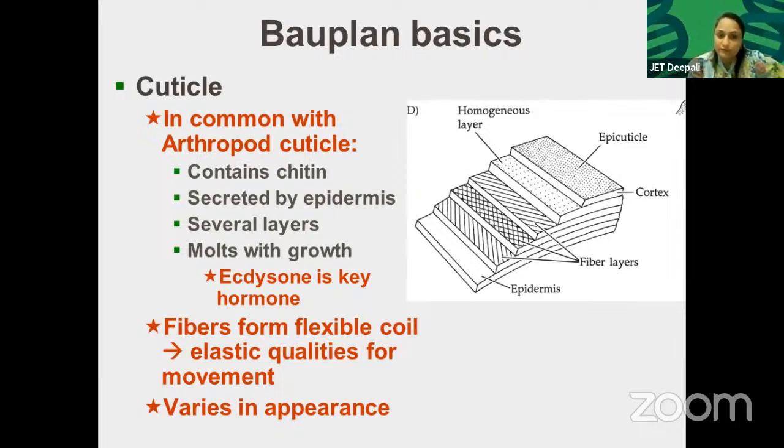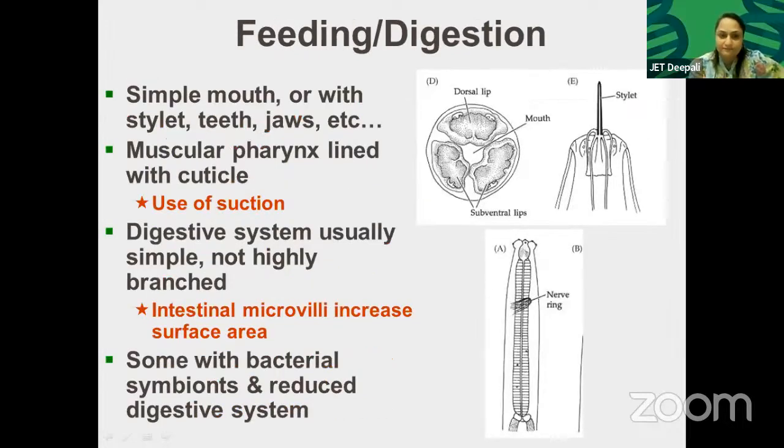Molts with growth. Ecdysone is the key hormone. What is the key hormone? Ecdysone is the key hormone. Fibers form a flexible coil, with elastic qualities for movement. Varies in appearance. Simple mouth or jaw with stylet, teeth, jaws, etc. Muscular pharynx lined with cuticle, used for suction. Why is the pharynx used? Used for suction.